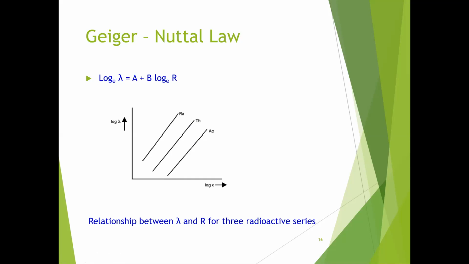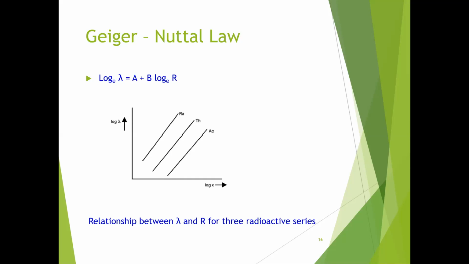It is obvious from the figure that the three lines have different intercepts on the log R axis. This indicates that the constant A is different for different series, while the value of B is the same for all series. According to this relation, when the disintegration constant is high, the range is also high.